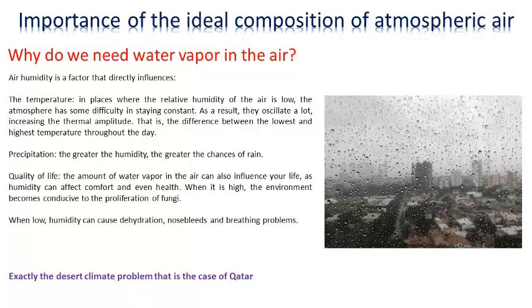Why do we need water vapor in the air? Air humidity is a factor that directly influences temperature. In places where the relative humidity of the air is low, the atmosphere has difficulty keeping temperatures constant. As a result, they oscillate a lot, increasing the thermal amplitude, that is, the difference between the lowest and highest temperature throughout the day. Precipitation: the greater the humidity in the air, the greater the chances of rain.